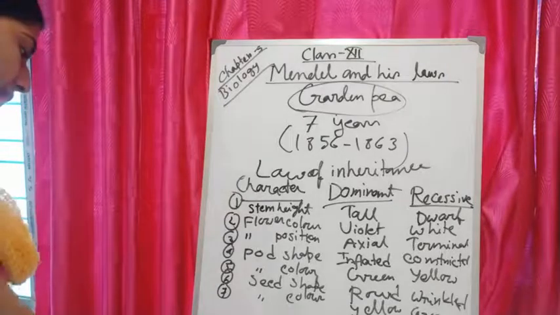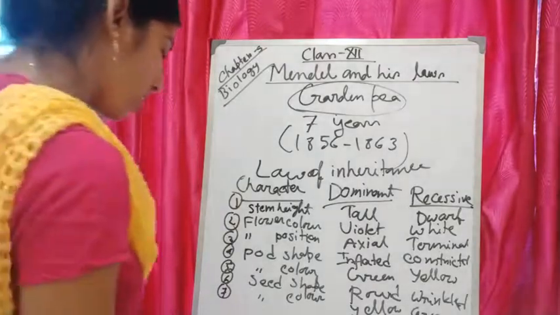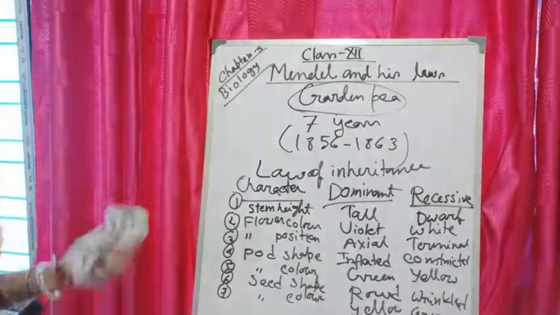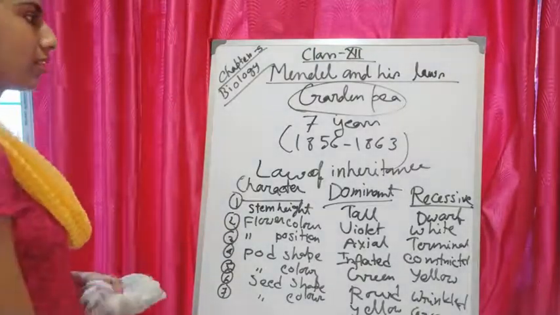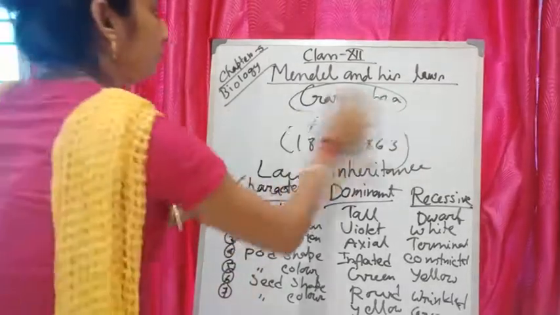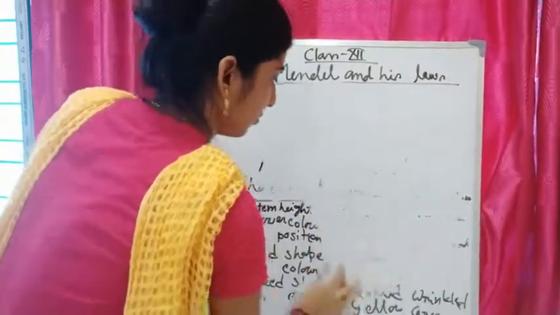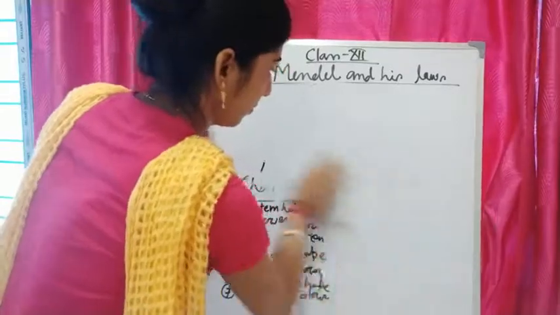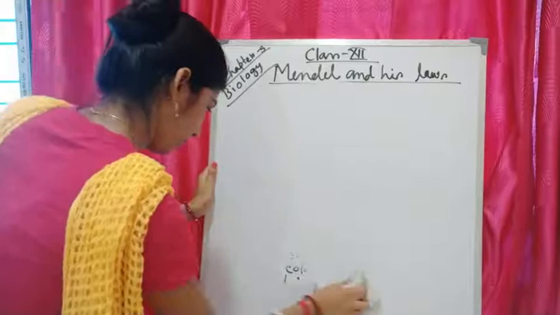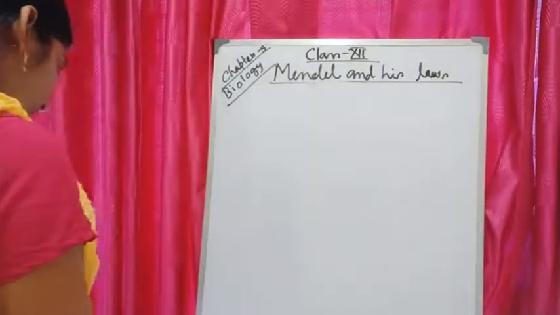First, Mendel did a cross which is called a monohybrid cross. So first I will talk about the monohybrid cross, and after that Mendel did the dihybrid cross. First one is monohybrid cross.